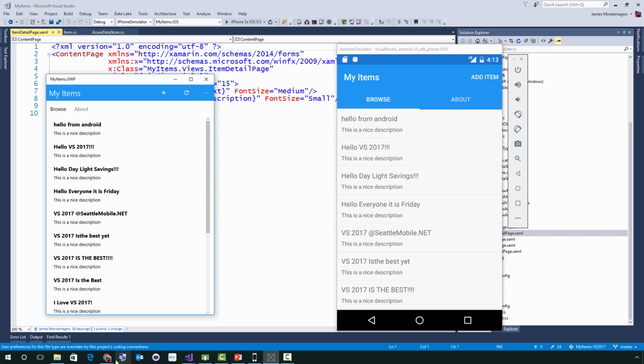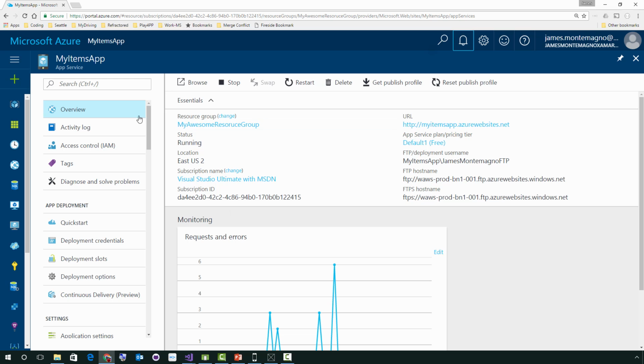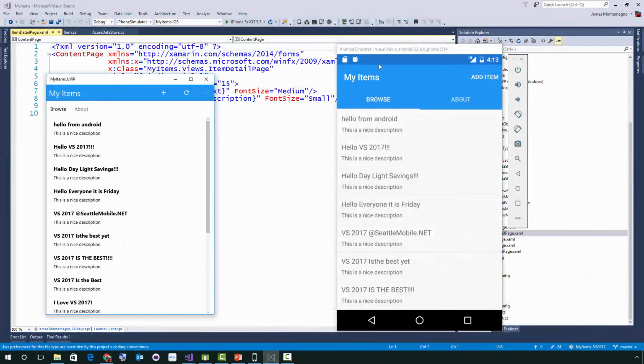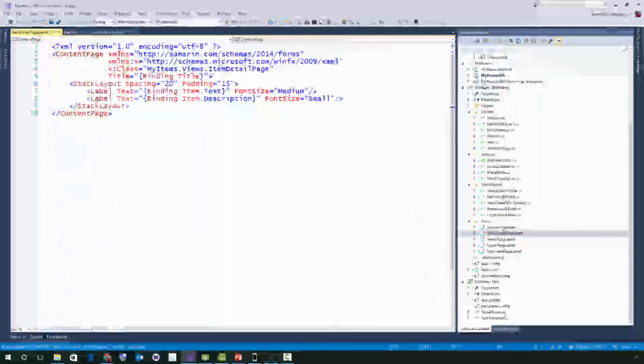And what that's done is when I deployed that backend, it actually created my Azure mobile app backend. So here's my items. I'm on the default free plan. And I've just actually assigned it a local database. We can see some of the events coming in here, the requests that are coming in real time, which is really cool. Now, I was able to launch these in a few ways.